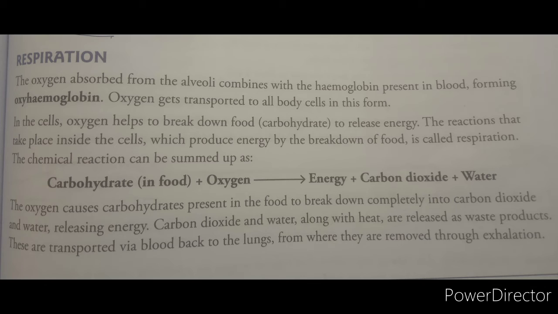The oxygen absorbed from the alveoli combines with the hemoglobin present in the blood and forms oxyhemoglobin. So the oxygen gets transported to all the body cells in this form. Inside the cell, the oxygen helps to break down the food products. The carbohydrate, glucose, the simplest form of carbohydrate, is broken down by the oxygen to release energy. At the time of energy production, carbon dioxide as well as water will be produced. So this is called the actual cell respiration.